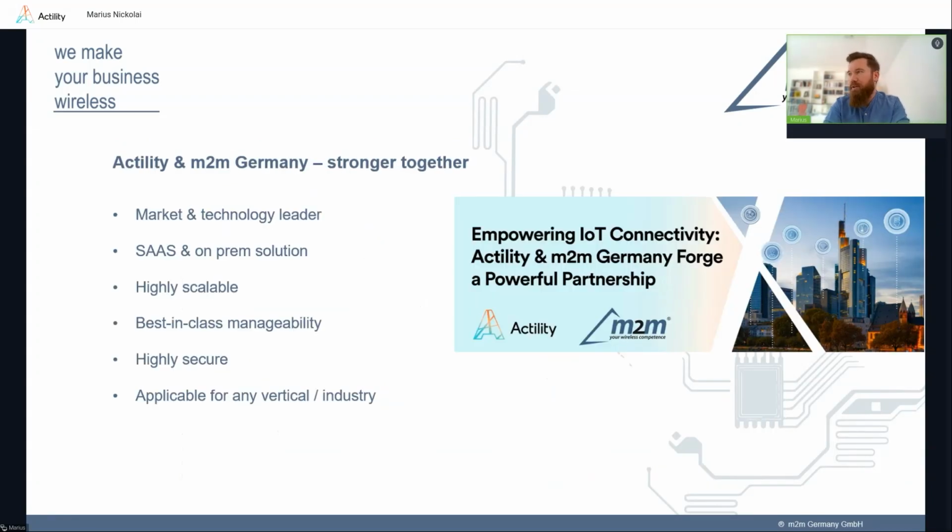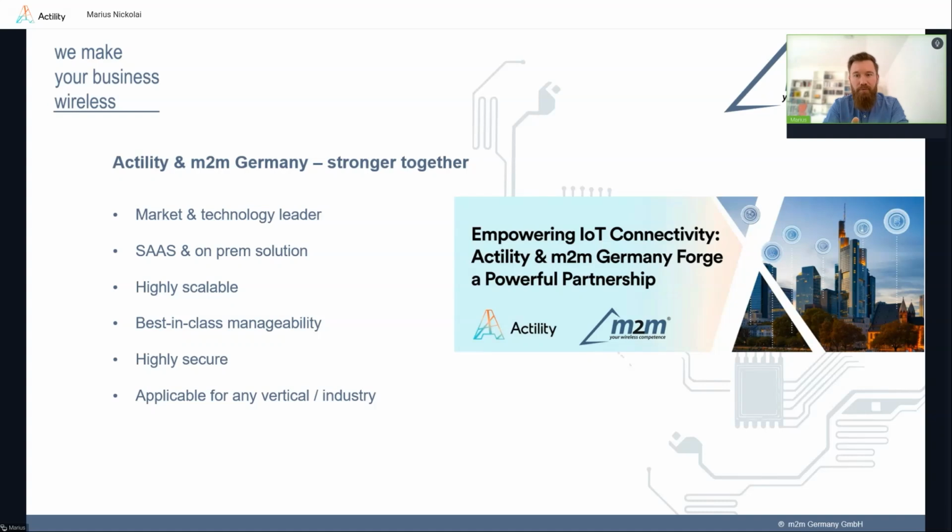Coming to the point of why we decided to work together with Actility, it's actually a really strong partnership. Actility has been there since the very early beginning of LoRaWAN as one of the founders of the LoRaWAN Alliance. In Actility, we found a really strong partner for the projects that we do. I think we can absolutely say Actility is the market technology leader in the LoRaWAN world.